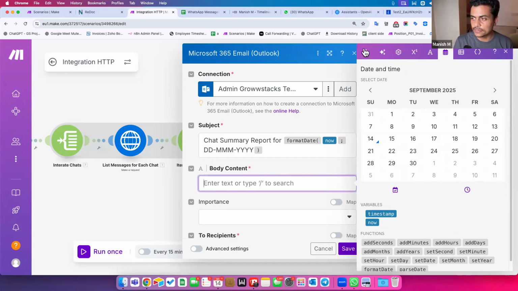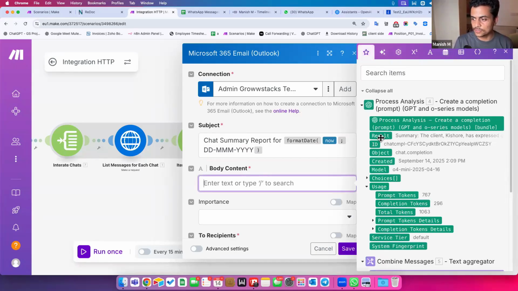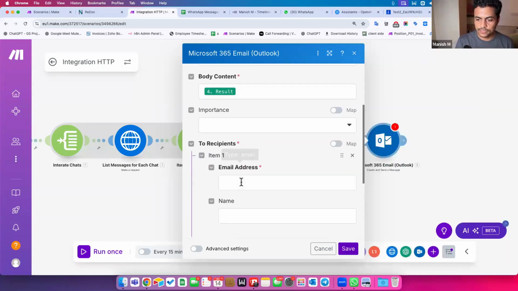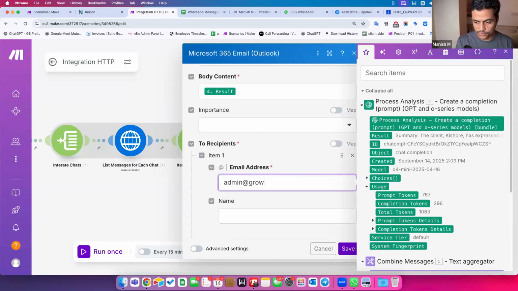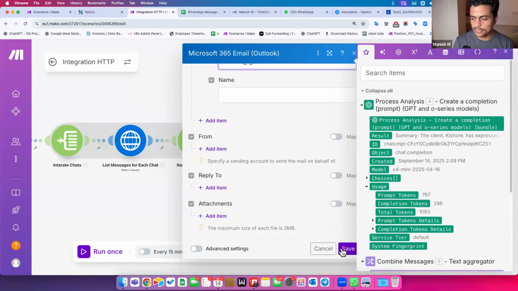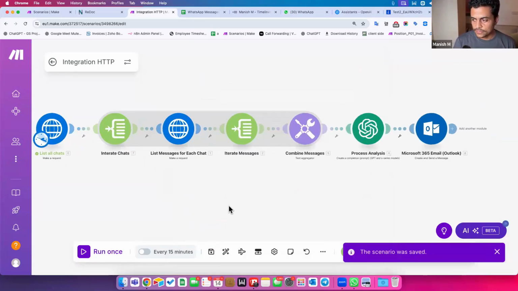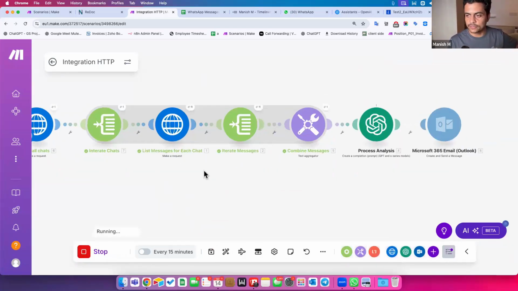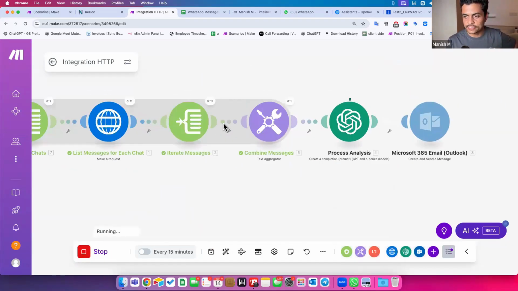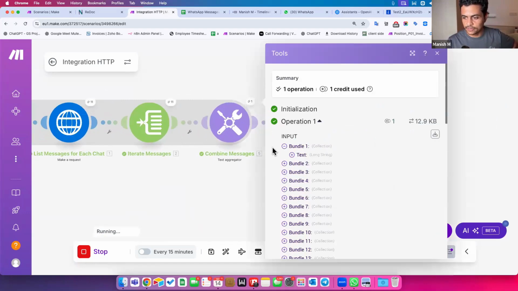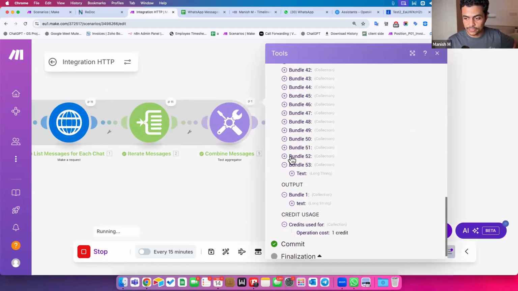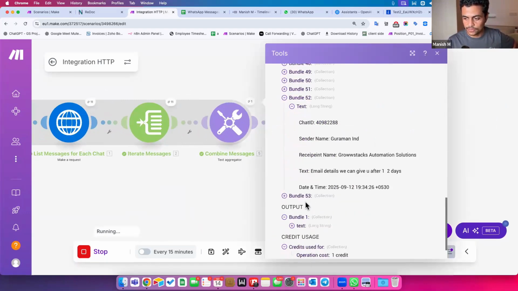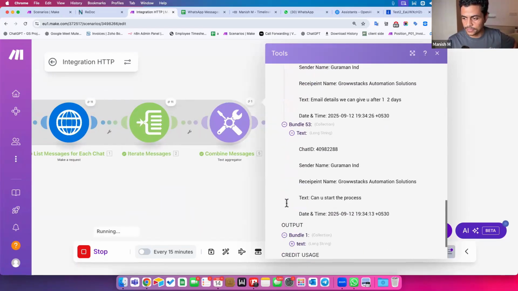Then body content can come directly from GPT, so results goes here. To recipient can be admin at growstacks.com, and that's fine. Let's click save. Now if I run the whole show, let's see what happens. I hope this works fine. See here, it got a total of 11 chats. All of their messages are combined together, and we had a total of 53 messages available to run through.